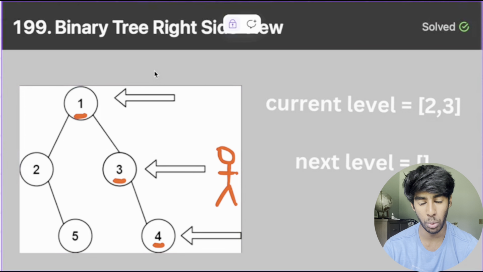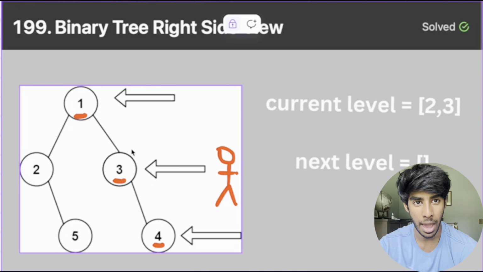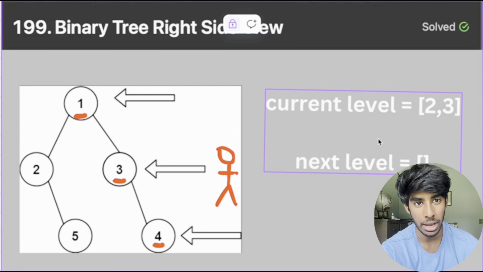Let's imagine that we already have the current level of the binary search tree. So we have a list containing all the nodes in one particular level, in this case, the second level of the binary search tree, and all the nodes are placed in order from left to right. How can we use this list to generate the list of the next layer of nodes in the binary search tree, also in order from left to right? Well, what we could do is go through each node in the current list and then look at the left child, if it exists, and the right child, if it exists, and then append those to the next level list.